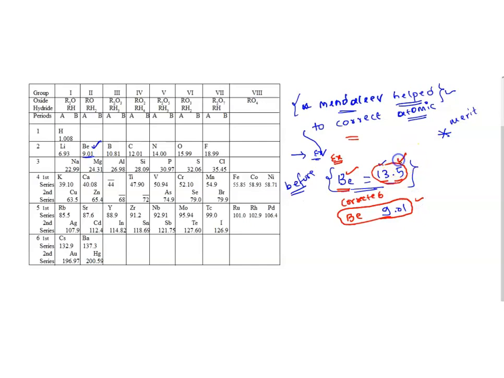Earlier, before Mendeleev, we were using 13.5 as the atomic mass of beryllium. That was actually wrong, and it was corrected by the Mendeleev periodic table. It is one of the greatest achievements of this table.